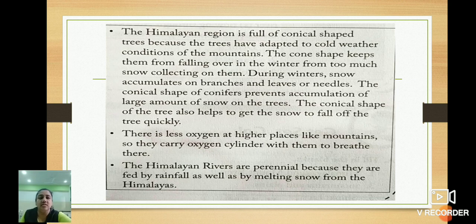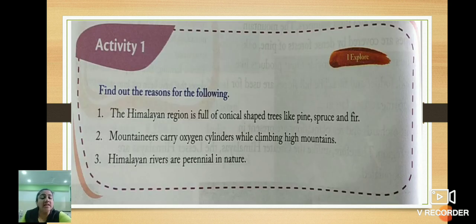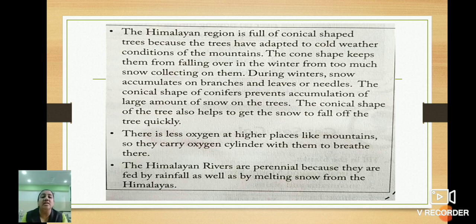Understood? Yes. Second is mountaineers carry oxygen cylinders while climbing high mountains. See children, there is less oxygen at higher places like mountains, so they carry oxygen cylinders with them to breathe there. We know this thing, as we go to a higher altitude, the temperature decreases, so the oxygen level also decreases. So for the mountaineers, it will be easy to breathe if they carry the oxygen cylinder with them. Suppose the oxygen is very less there, then they can use their oxygen cylinder. So it will be easy for them to breathe in the highest mountains also.